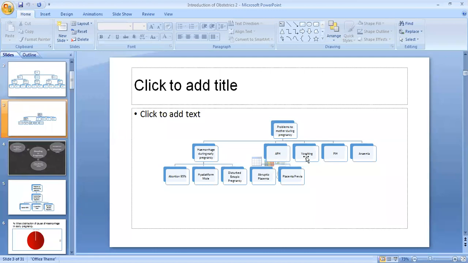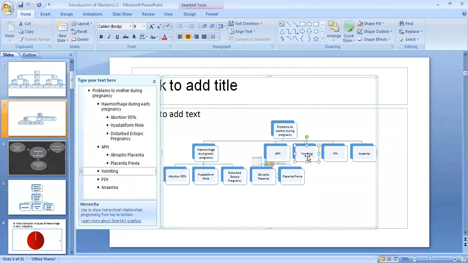Out of this we have finished the vomiting part and the abortion part. We have to finish ectopic pregnancy, hydatidiform mole, APH, abruptio placenta, placenta previa, then pregnancy induced hypertension and anemia. So these are the total problems to the mother during pregnancy.